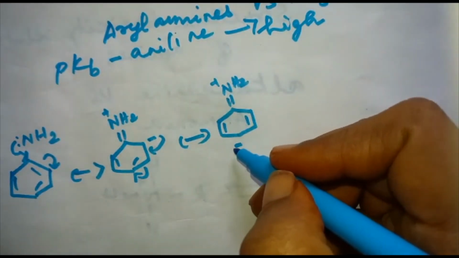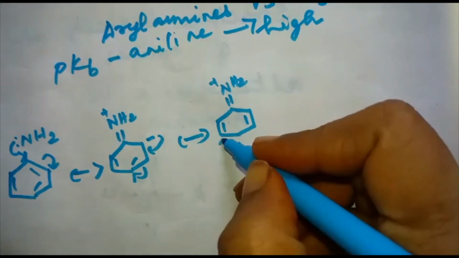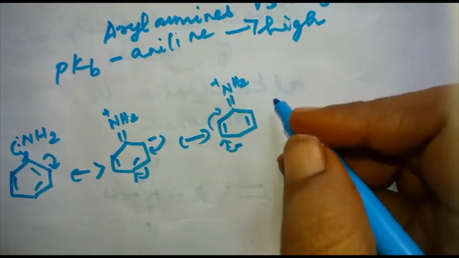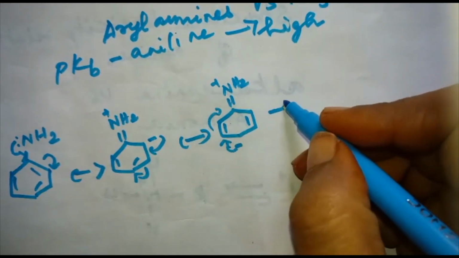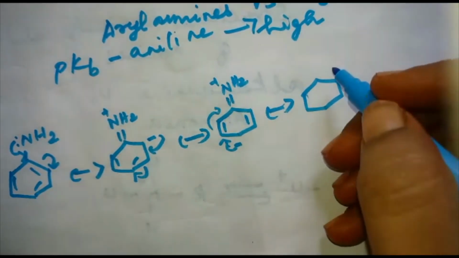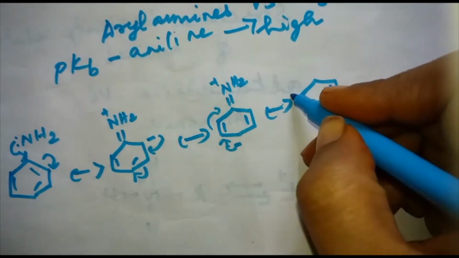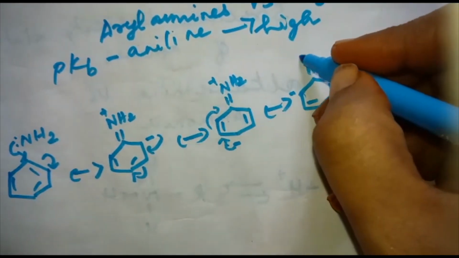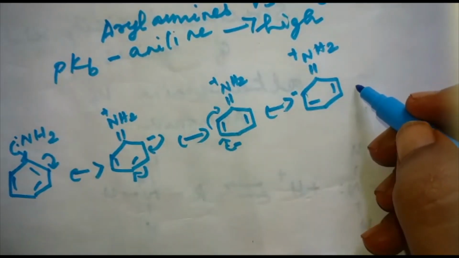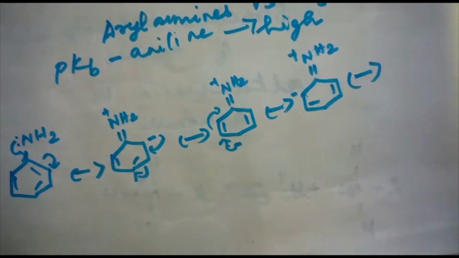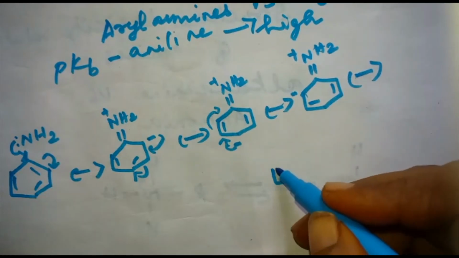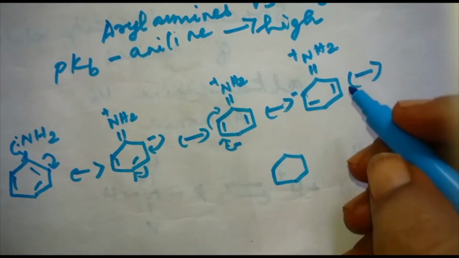And in the next step, this double bond gets shifted over here, and this bond gets shifted over here. So you will be having a structure like this, with the negative charge over here, double bond and NH2 plus. And for the final structure, I'll draw it here.